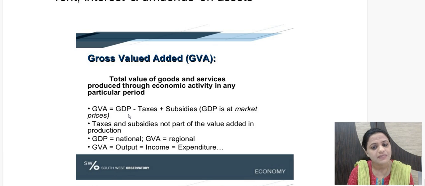Those 200 rupees are subsidies, but subsidies are also expenditure done, so expenditure on value addition. That is why subsidies have to be added. So GDP minus taxes plus subsidies gives you GVA, gross value addition.